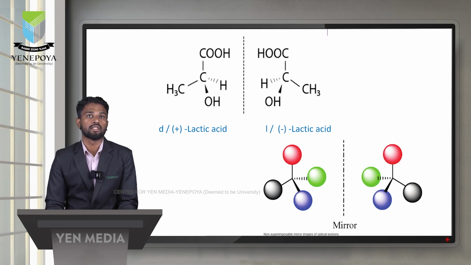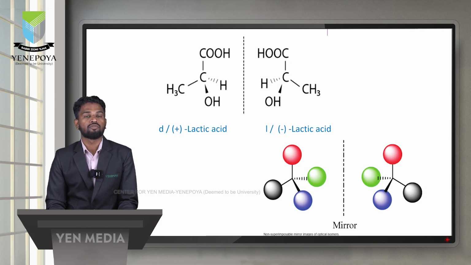The first lactic acid is the mirror image of the minus lactic acid, and we get a non-superimposable mirror image. There are two types of mirror image, superimposable and non-superimposable.